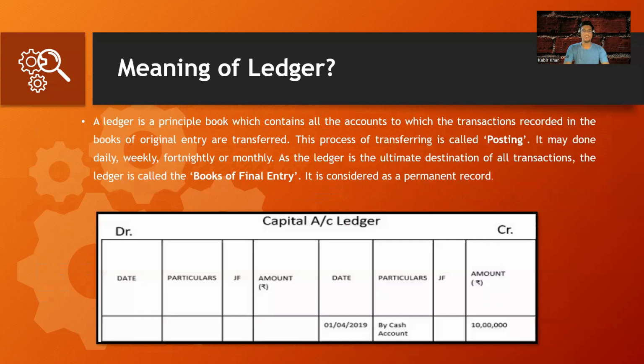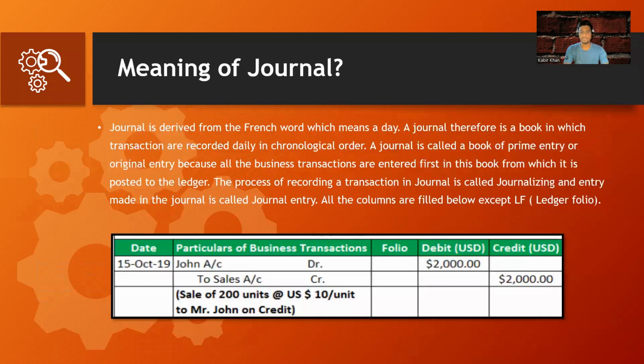Firstly, let's get started with the meaning of the journal. The word journal is derived from the French word which means a day. A journal, therefore, is a book in which transactions are recorded daily in a chronological order, I mean, the order in which they occur. For that reason, we call it chronological order.